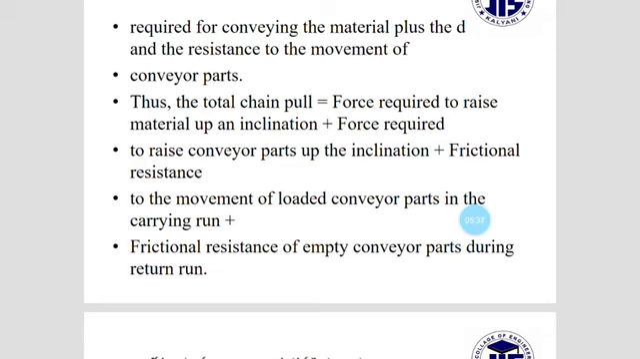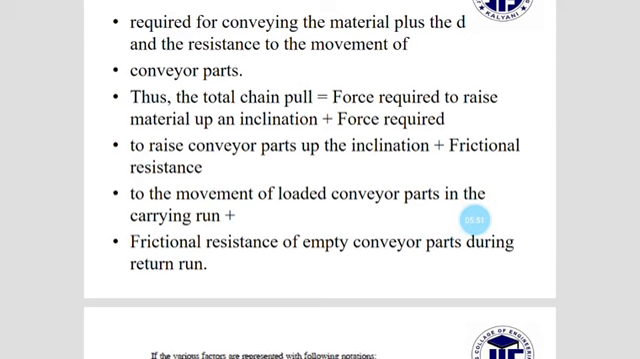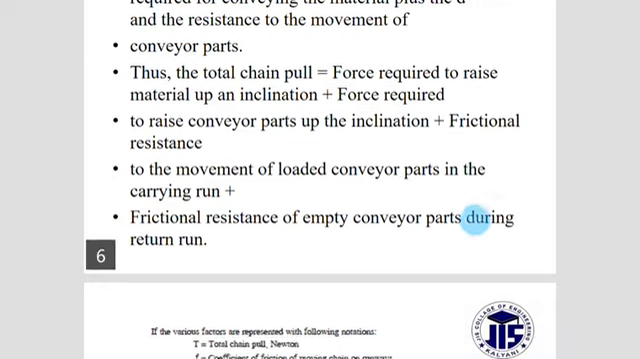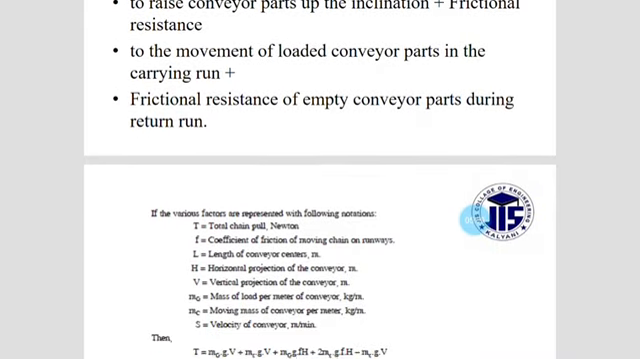The frictional resistance will also be required for the movement of the loaded conveyor parts in the carrying run, plus the friction resistance of the empty conveyor parts during the return run. This empty conveyor also returns, and this force is also considered. From these, the total pull is calculated.